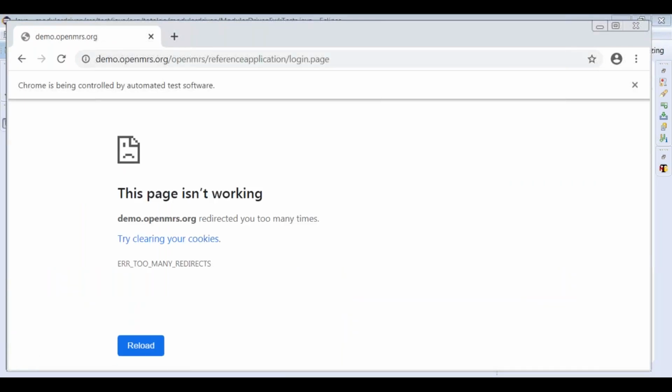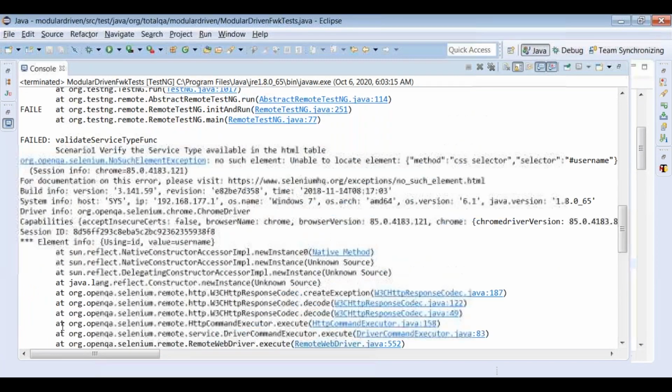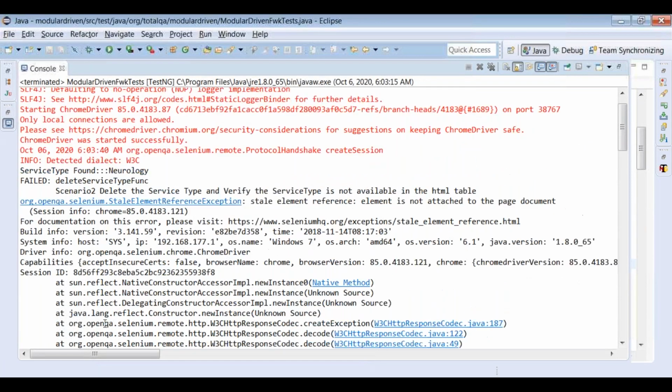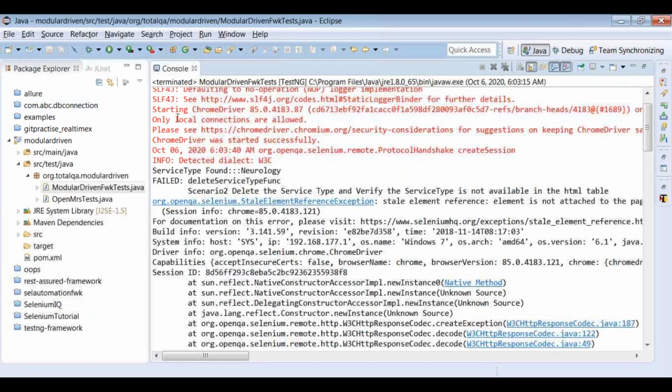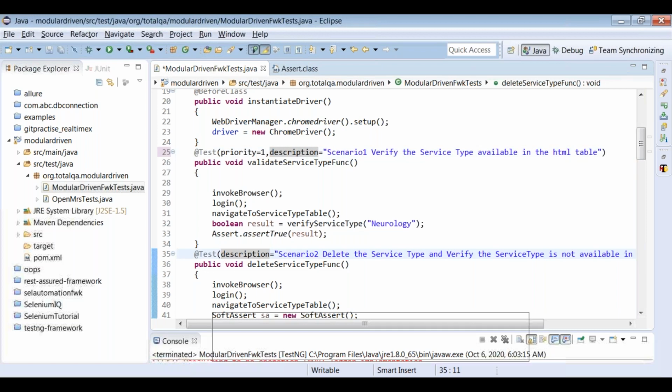Okay, there is some issue in the page. It is not clearing. So what happens here? First thing we can see. Okay, there are some issues because the page is not responding. But what I observe here is, we can put the priority. So what is happening here? If you don't put the priority, delete is executing first. Priority 1. Let's execute priority 1 here, and let's say priority 2.